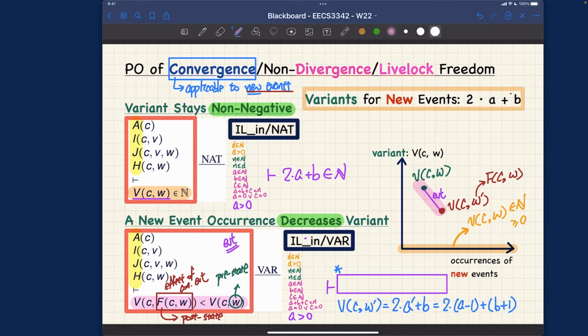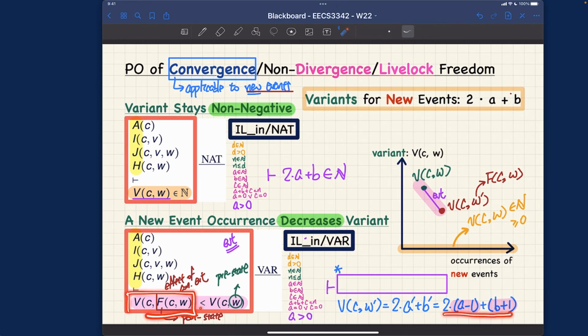Let's see this. Think about this part over here, and this part over here is exactly the post-state's effects, the action effects for that IL in event, right? And of course, I forgot to put prime over here. So what we're doing is we are substituting A prime by A minus 1. We are substituting B prime by B plus 1. We did similar exercises earlier as well, right? I assume you're okay. Right, so this is the final expression, only this part over here.